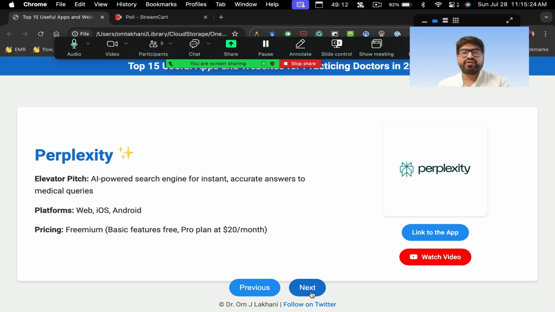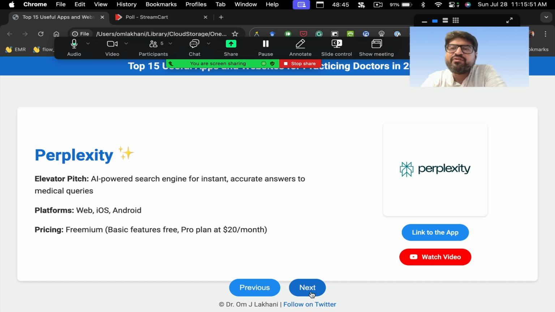The next app, which is also very similar, very useful for doctors for research. You would all have heard about ChatGPT and you all heard about Claude and all that. But the app which I feel is very useful for doctors for AI-based research is called Perplexity. Now, Perplexity is an AI-powered search engine. So it is like ChatGPT and Google. If they had a child, that child would be Perplexity. Okay, so it's an AI-based search engine.